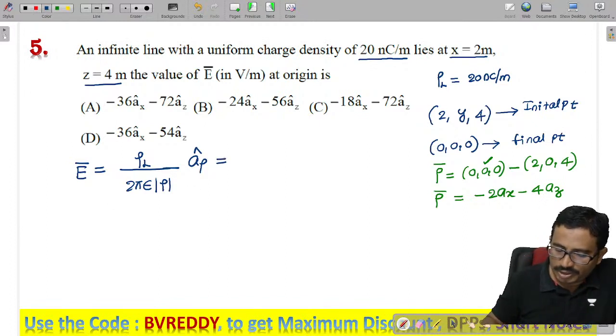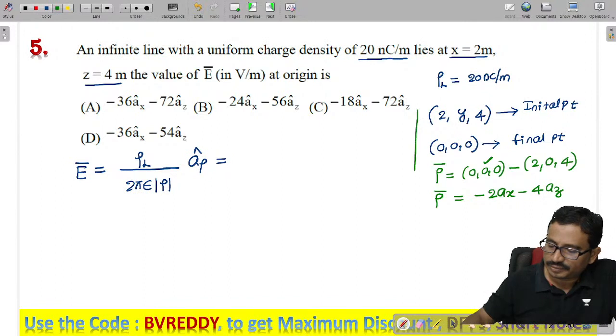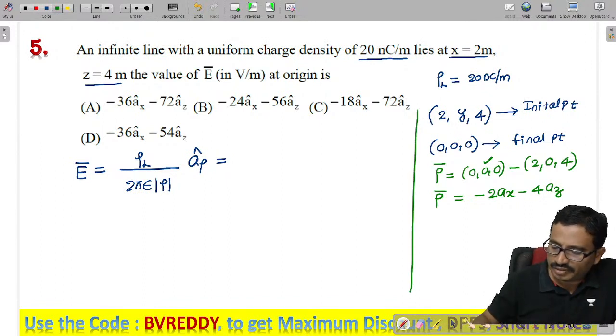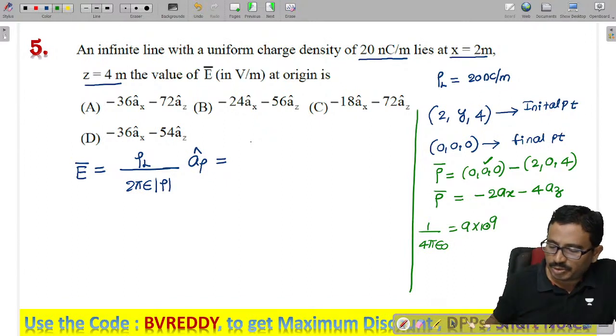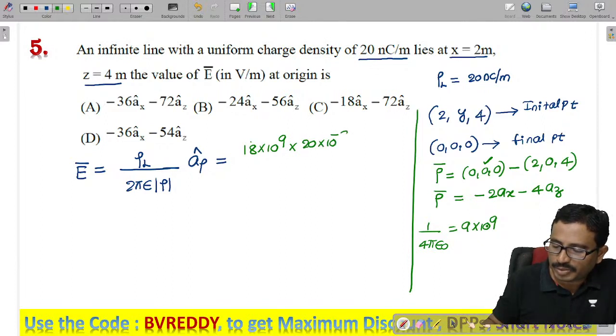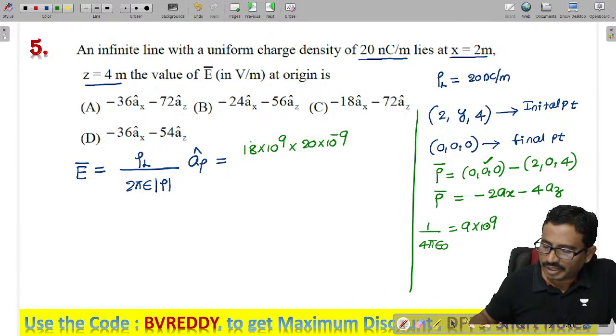So now tell me, here electric field. What is the rho L value given? Here 1 by 2 pi epsilon, how much is this value? As we know, 1 by 4 pi epsilon naught is given as 9 into 10 power 9. 1 by 2 pi epsilon means how much here? 18 into 10 power 9, into rho L value, how much? 20 into 10 power minus 9. Right?